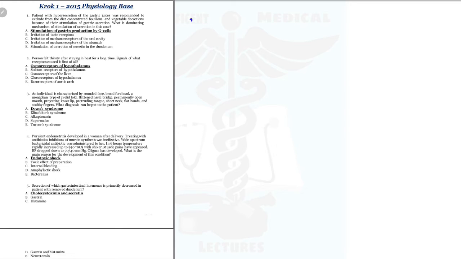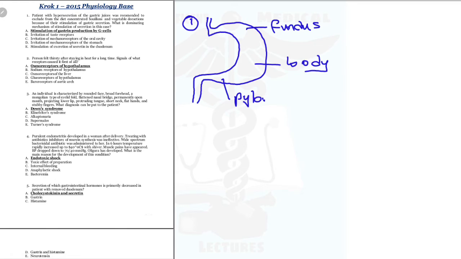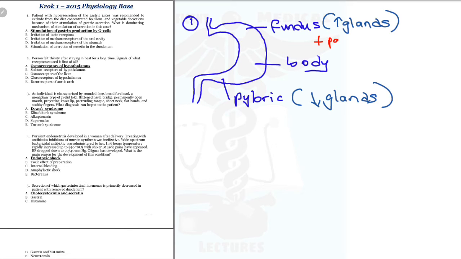Gastrin stimulates the production of gastric juice in parietal cells. Stomach cells called G cells stimulate gastrin production, and since it's the stomach, G cells produce gastrin. The answer is the stimulation of gastrin production by G cells.